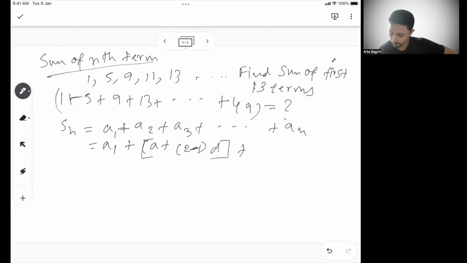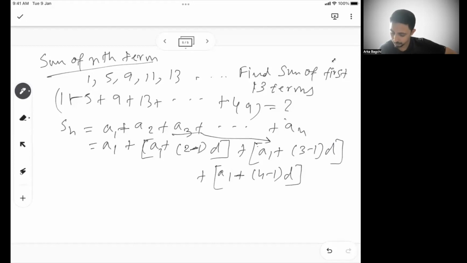What is A3? A1 plus 2D, so A3 will be A1 plus 3 minus 1 into D. What will be A4? A4 will be A1 plus 4 minus 1 into D. So instead of A3, I'm writing it like this. Instead of A2, I'm writing it like this. So then what will be my nth term? My nth term will be A1 plus n minus 1 into D. Understood?